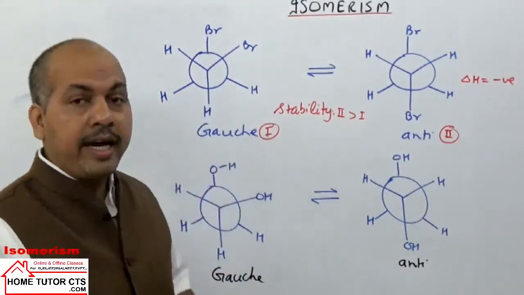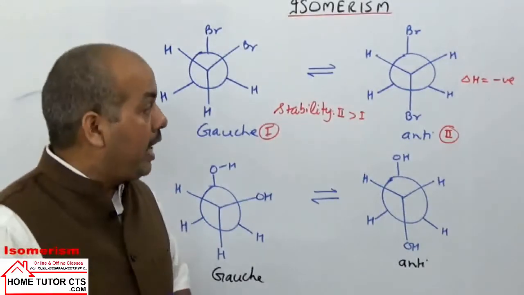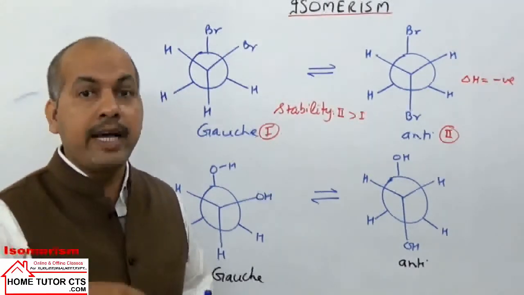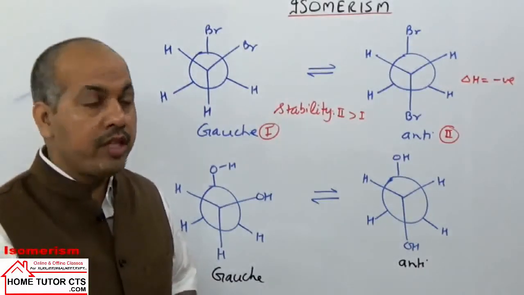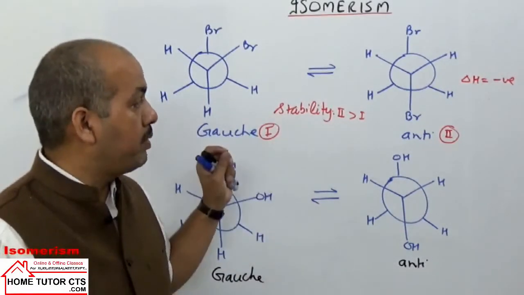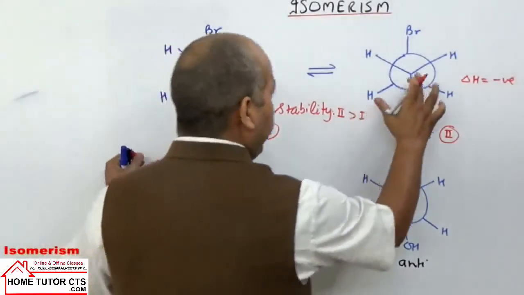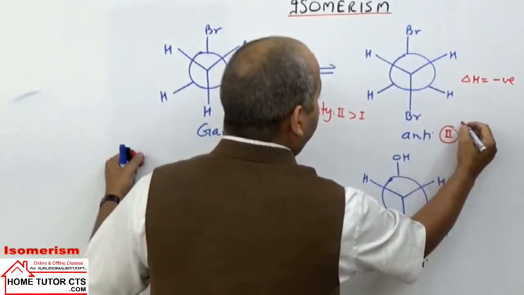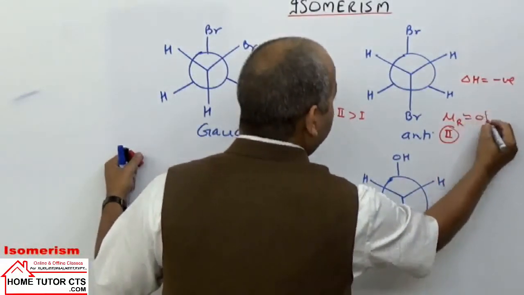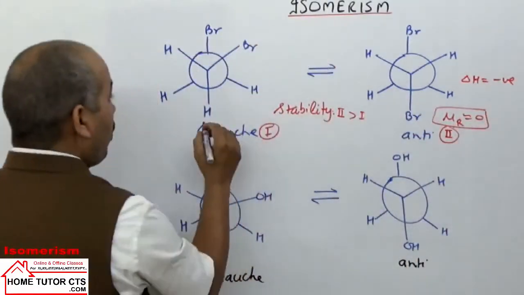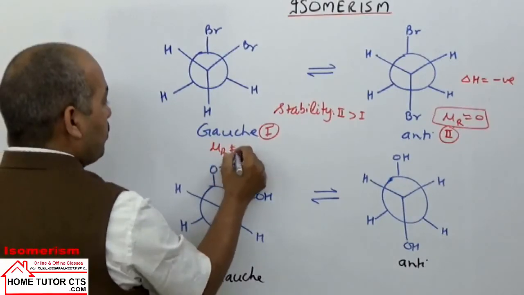So if you cause a rise in temperature, from Le Chatelier's principle, if we have an exothermic reaction with rise in temperature, the reaction moves in the backward direction. When the reaction moves in the backward direction, then what happens? The dipole moment increases. कैसे होगा इसमें देखिए, in anti conformation the resultant dipole moment can be taken nearly zero, whereas in gauche conformation by repulsions the dipole moment is non-zero.